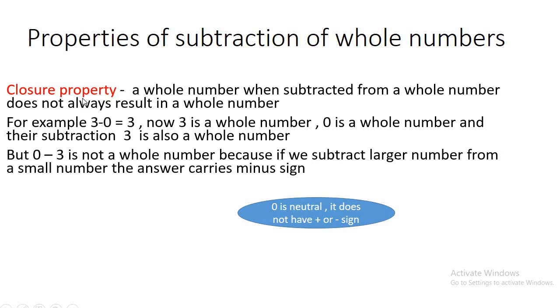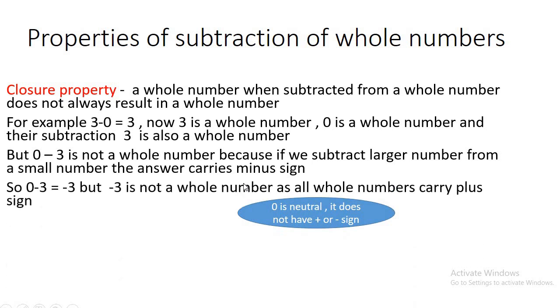Closure property holds true for addition, but not for subtraction, because whole number minus whole number is not always a whole number, but whole number plus whole number is always a whole number. So 0 minus 3 is minus 3, but minus 3 is not a whole number, as all whole numbers carry a plus sign. So there is no whole number with a minus sign.